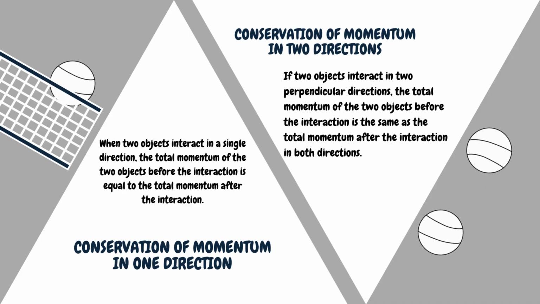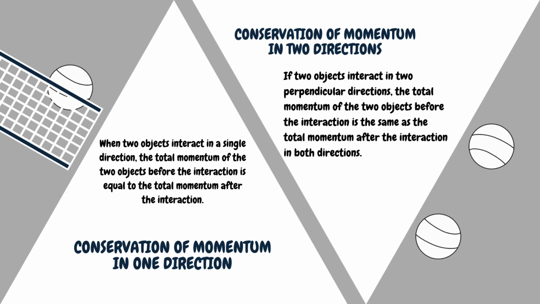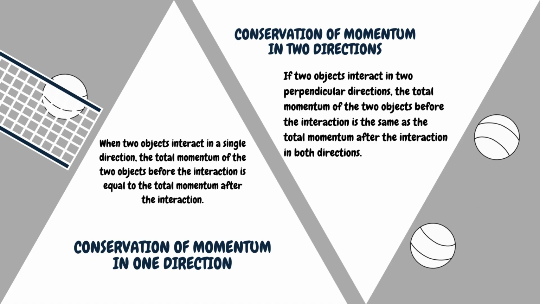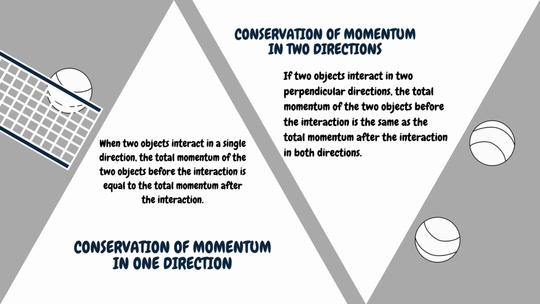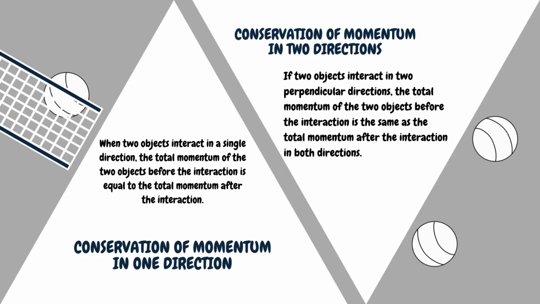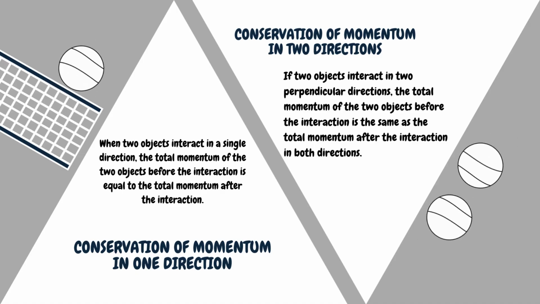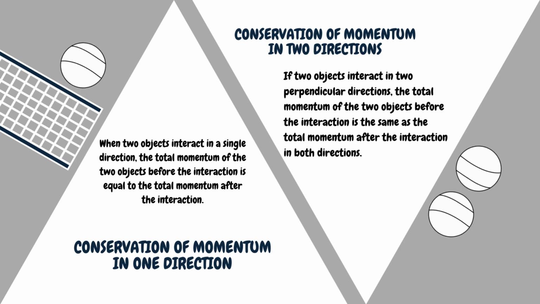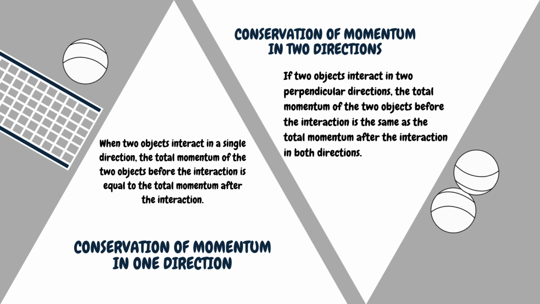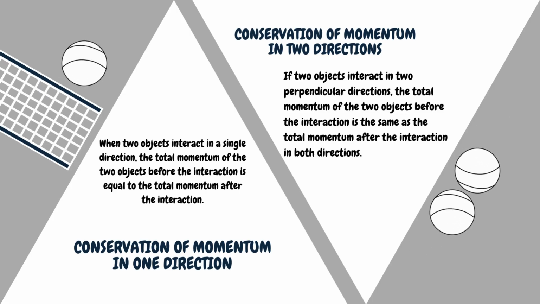Conservation of momentum in two directions. If two objects interact in two perpendicular directions, the total momentum of the two objects before the interaction is the same as the total momentum after the interaction in both directions. When two objects interact in a single direction, the total momentum of the two objects before the interaction is equal to the total momentum after the interaction.